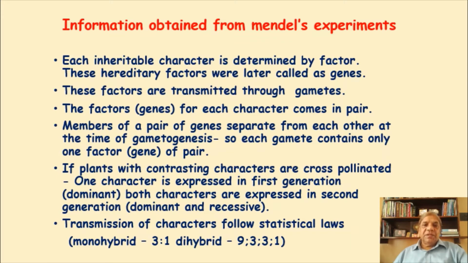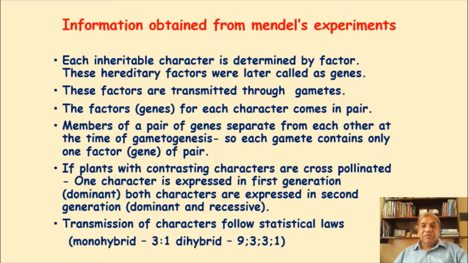That means the dominant as well as the recessive, the one which could not express in the first generation, will both appear in the second generation when they are allowed to self-pollinate. In the diagram it will be more clear.